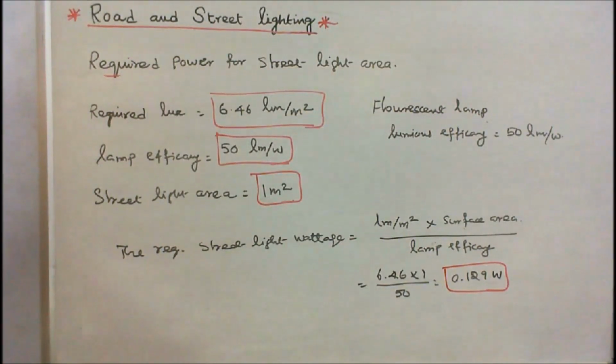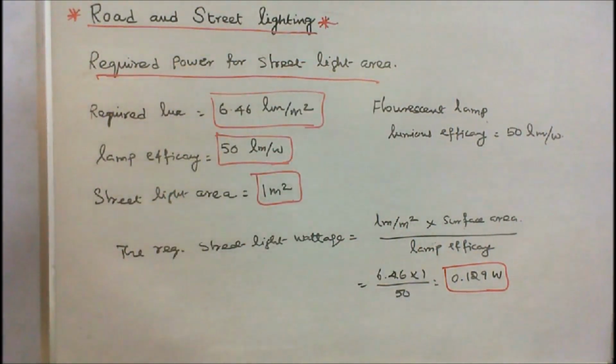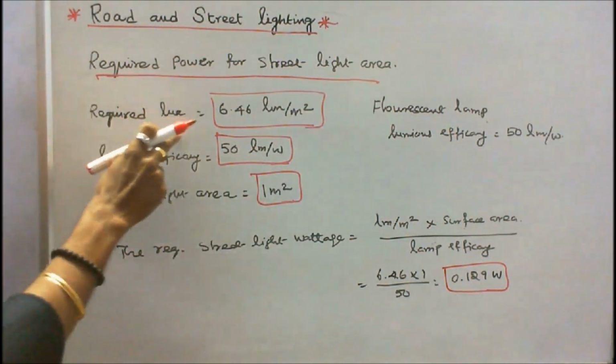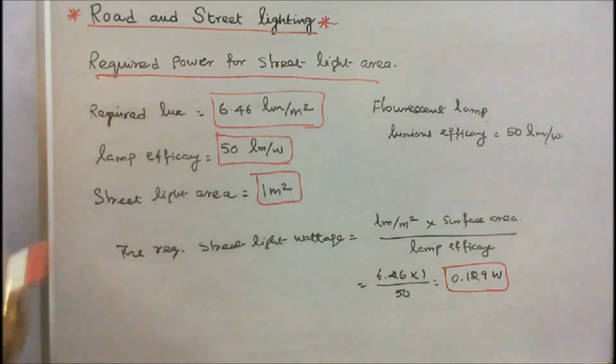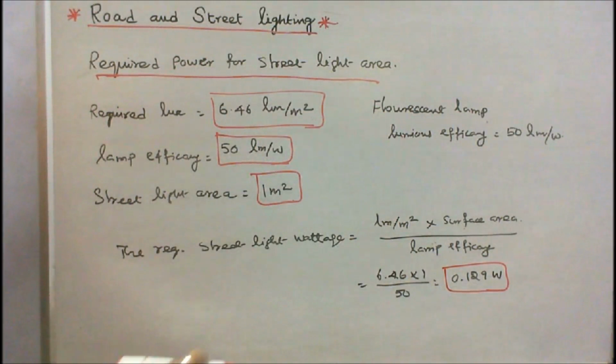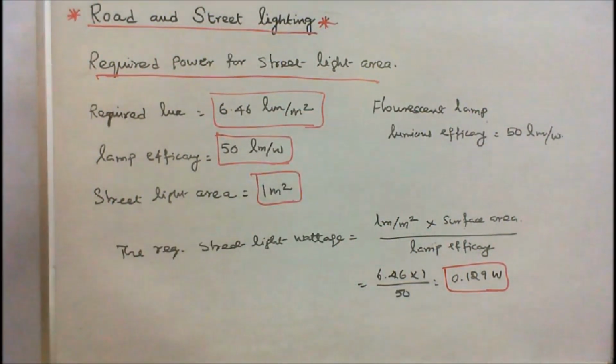In this problem, we have to find the required power for street light area. The area is given 1 meter square. Required lux is given 6.46 lumens per meter square. And we go for a fluorescent lamp. We know its luminous efficacy is equal to 50 lumens per watt.